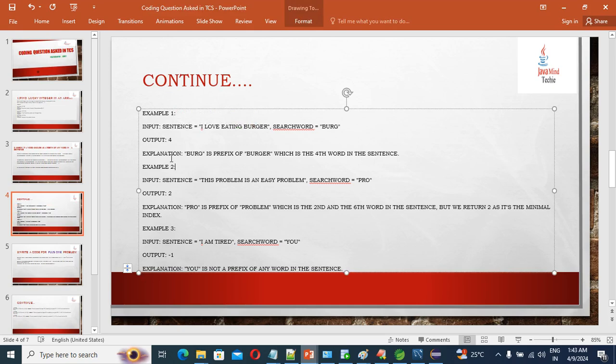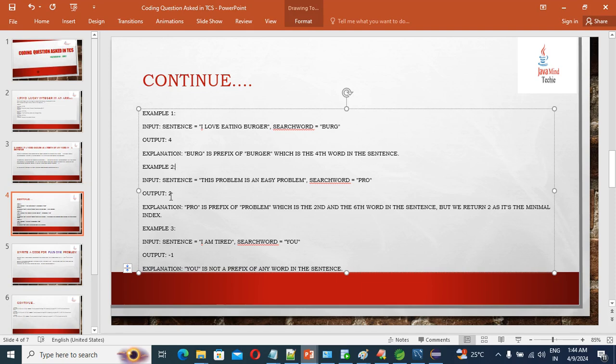Now the next example, guys. The explanation I have already told you, right? So burger is a prefix of burger, which is the fourth word in the sentence. Example second, just watch carefully. The sentence is: the problem is an easy problem. The search word is pro. Pro means problem. In the second word problem is there, and the sixth word also has pro. Pro is the prefix. So the output should be 2.